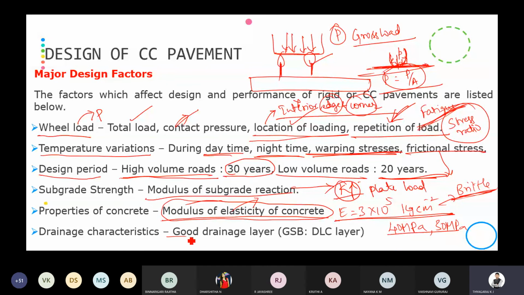Then comes the good drainage, that is a GSB or a DLC layer. In the flexible pavement also we have discussed this drainage. If you are not providing any good drainage system in the pavements, the pavement is going to fail. So we should have a proper drainage system. As soon as the rain water comes, the pavement should remove the water without making the water stand on the pavement.